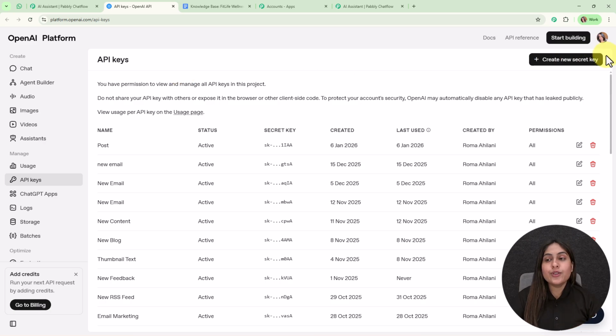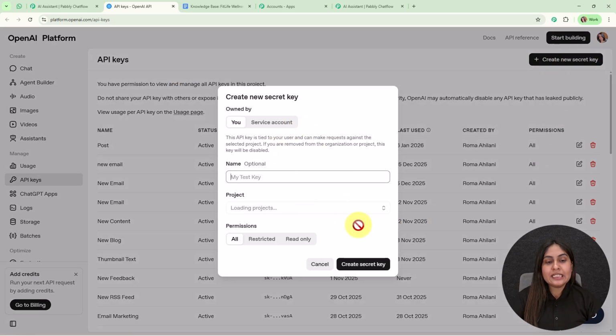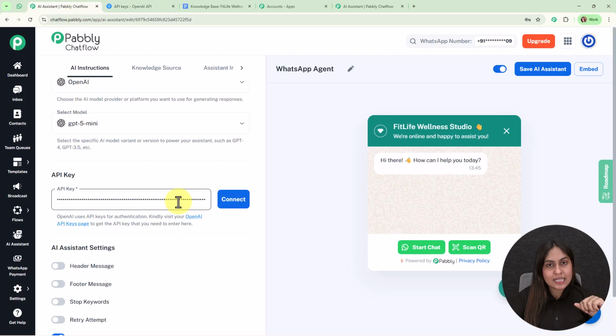So now from here you need to click on this create new secret key. Then here you need to give a name to your key, select the project, then click on this create secret key. By doing so, you are going to receive an API key. Copy that and you can add it over here for the same. Then click on this connect button and your key will be saved inside your AI assistant.